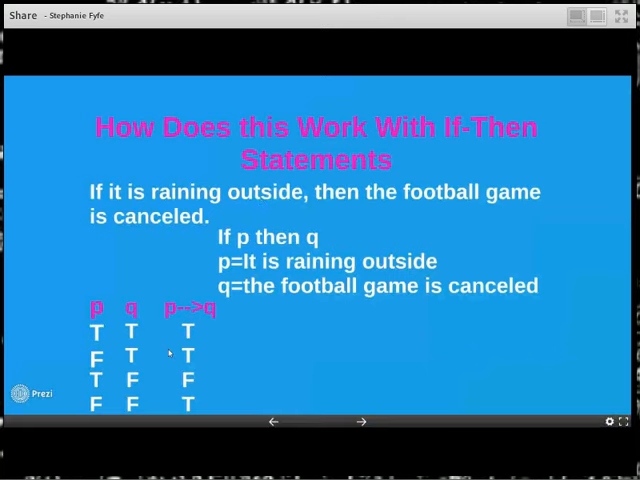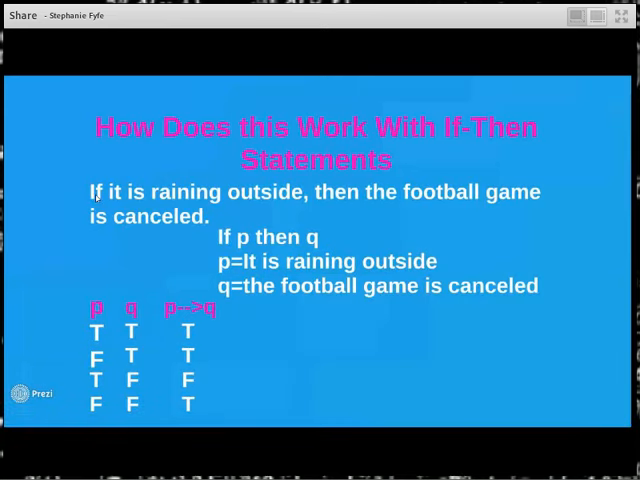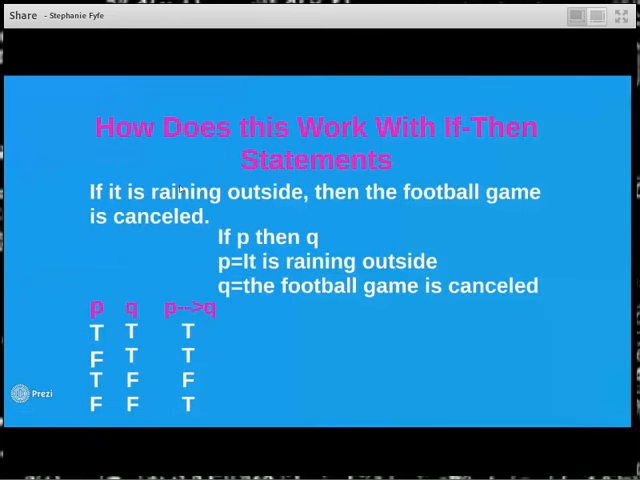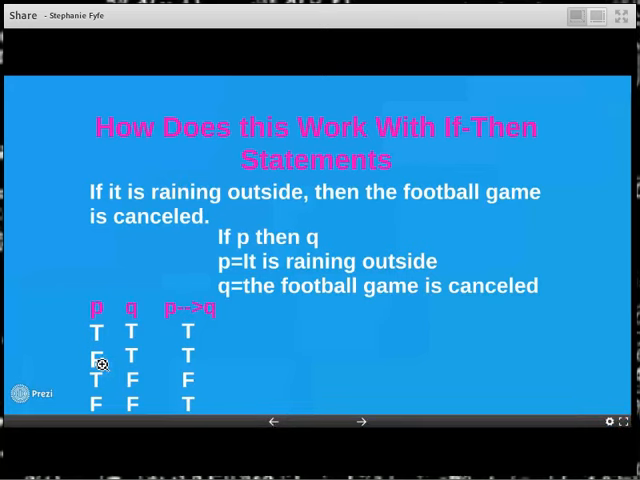Now we have to think in a little bit of a different way. Because if I said, if it's raining outside and it's not raining outside, then it really doesn't matter what follows. Because if the first statement is false, the whole statement's true because of kind of a counter way of thinking. If it's not raining outside, I don't have to follow with my then statement. Then doesn't happen. So therefore, the whole thing is true. So that's why if the first statement is false, if my P is false, then the whole statement is true.